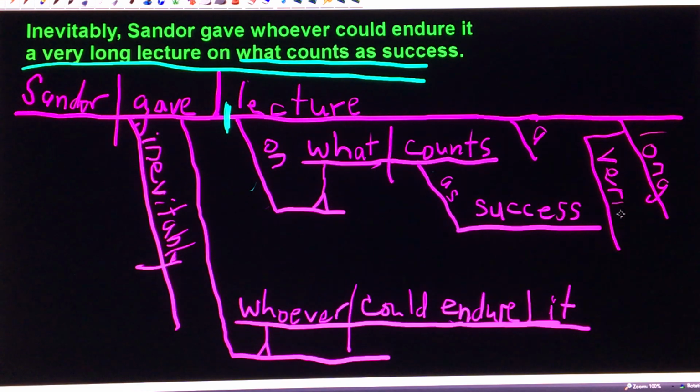It's answering the adverb question, how. And that's how we put an adverb that's modifying an adjective when the adjective is already descending to modify a noun. So now we have the whole thing. You've got the noun phrase, a very long lecture on what counts as success, and you've got the noun clause, what counts as success, not a phrase, a clause, inside it.